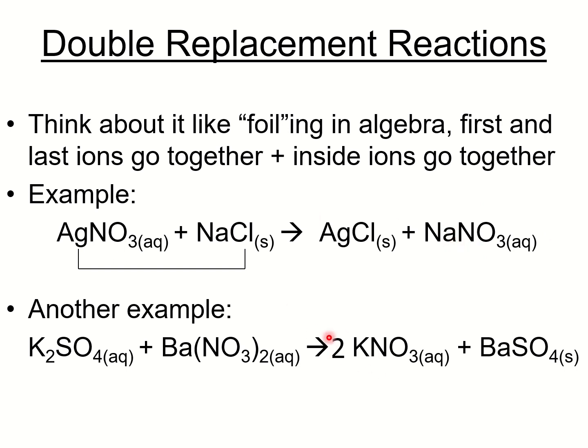Then when there is a coefficient, like coefficient 2, it means there are 2 potassium atoms, 2 nitrogen atoms, and 6 oxygen atoms. Why? It is multiplied: 2 times 3 is equal to 6.